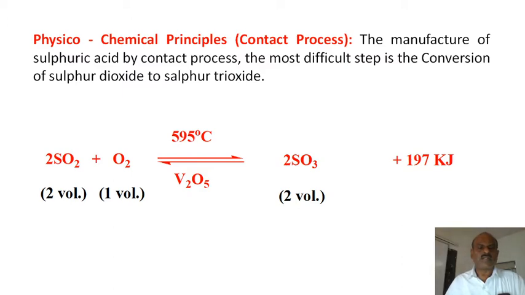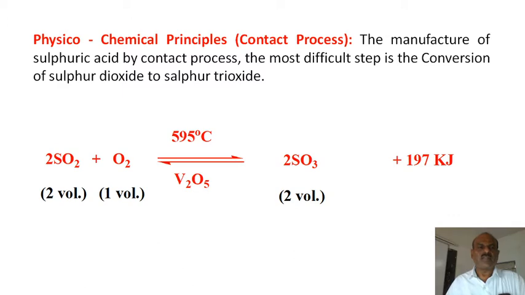Now this is TYBSc Industrial Chemistry, chapter number 3: study of the basic chemicals and their manufacturing process and their physicochemical principles. Last time I discussed sulfuric acid and its manufacture by the contact process in the earlier lectures. This lecture covers the physicochemical principles in the contact process.